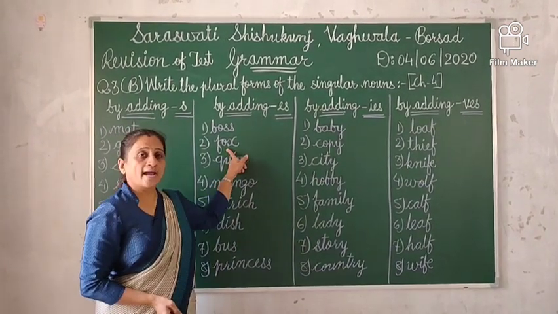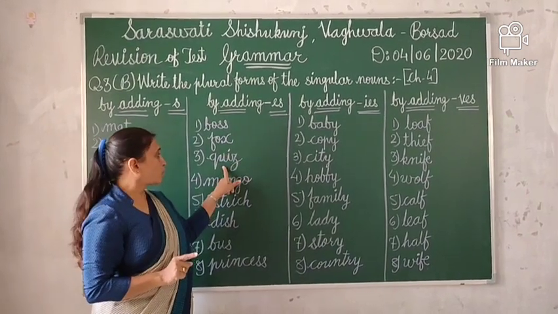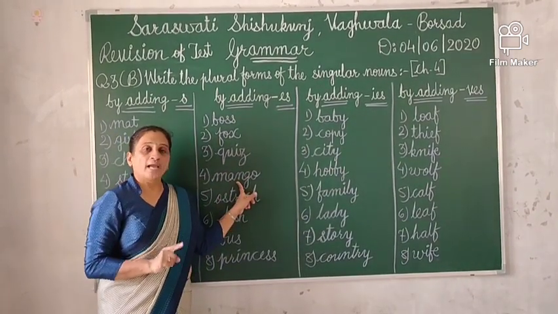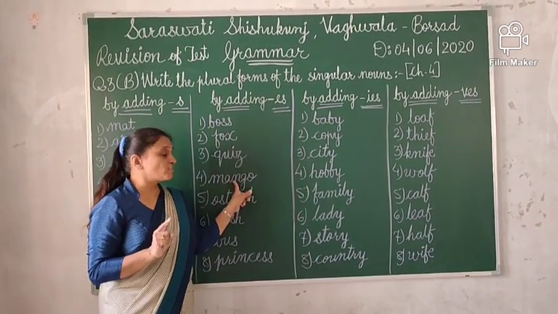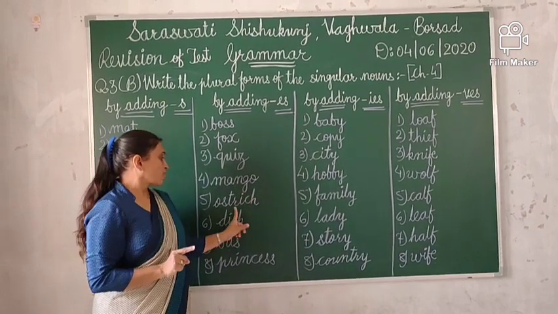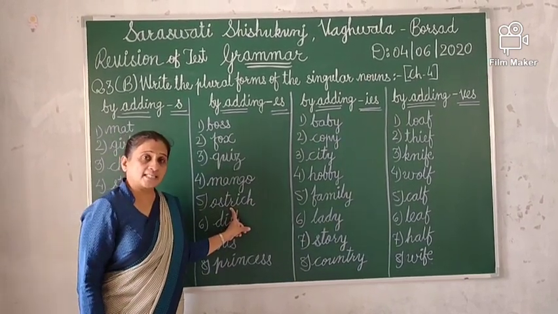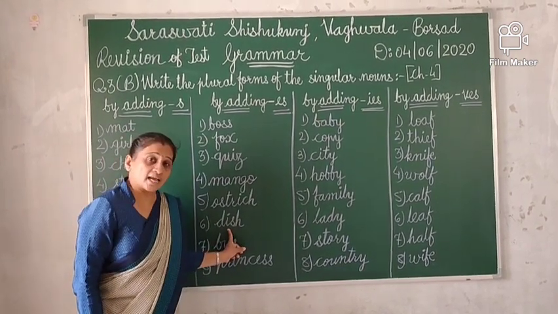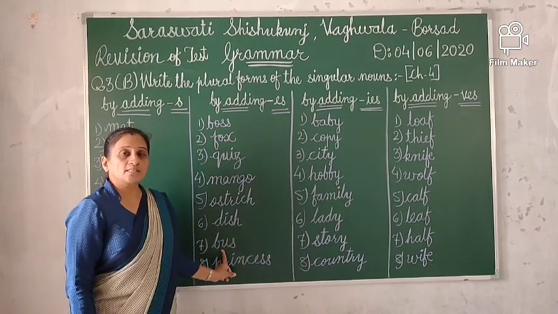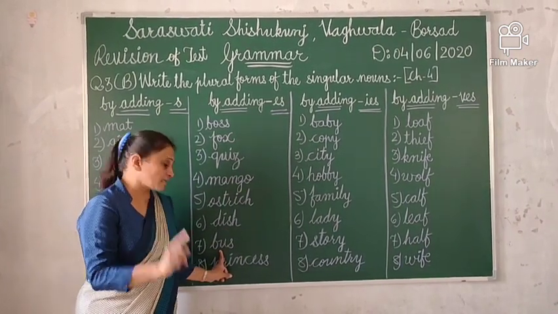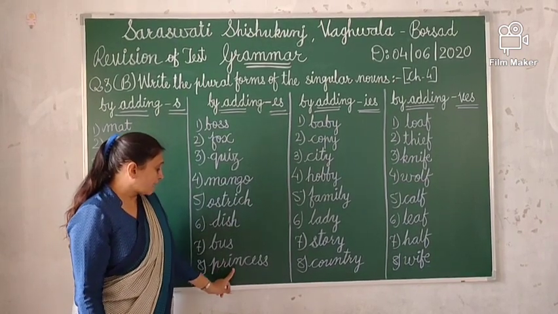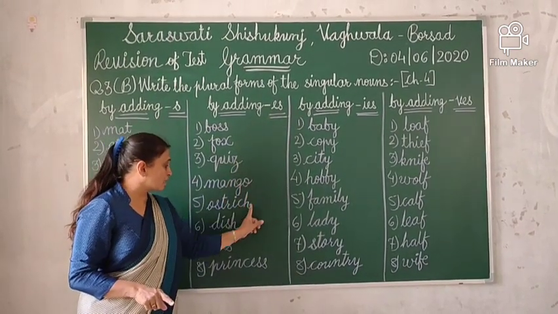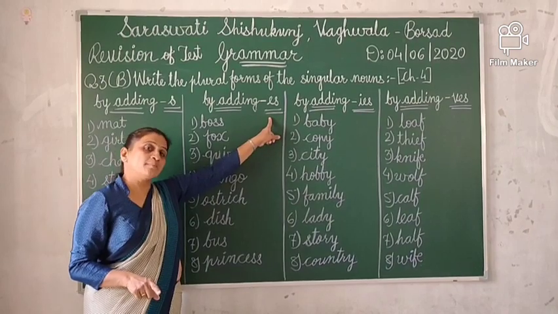Fox, foxes. Quiz, quizzes. Mango, mangoes. Ostrich, ostriches. Dish, dishes. Bus, buses. Princess, princesses. So here at the end of the words you have to add es to make the plural form.